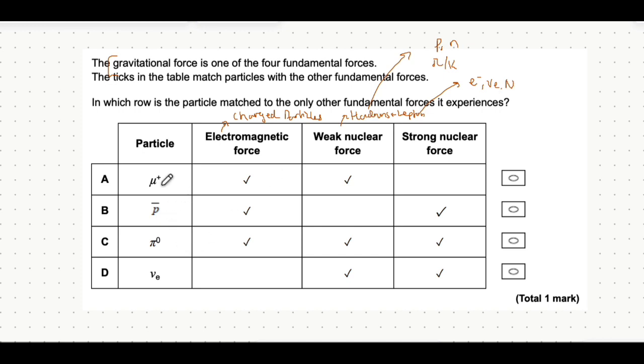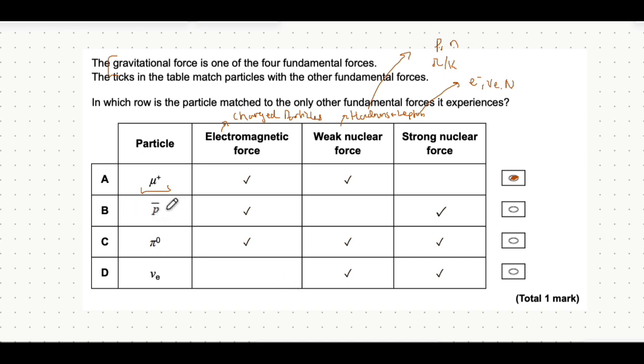Okay, let's now move on to this question. So a positive muon is a charged particle, so it does experience the electromagnetic force. Because it is a lepton, it does experience the weak nuclear force, and it doesn't experience the strong nuclear force because it's not a hadron. So this is the correct answer. But let's go through all the others just to make sure you guys understand this.